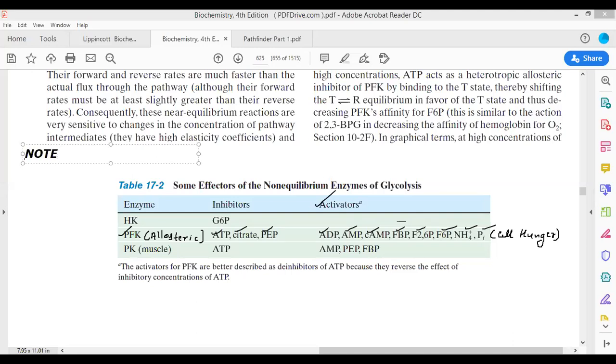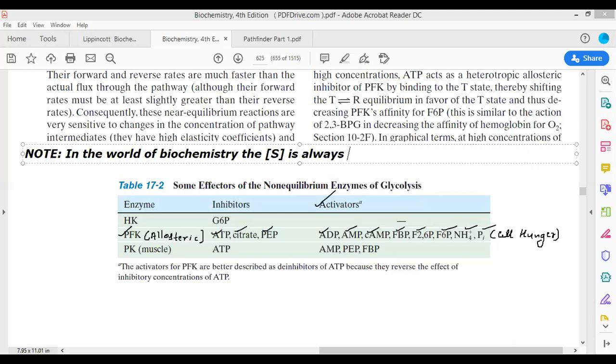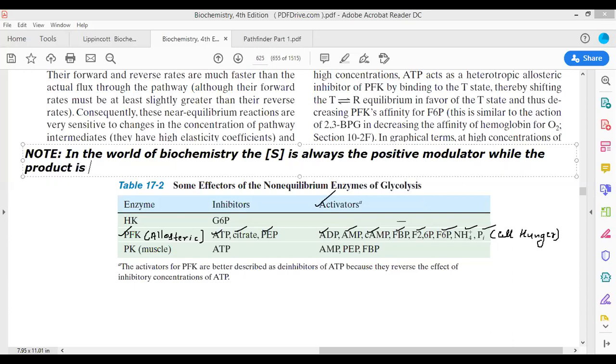Note, in the world of biochemistry, the substrate for the reaction is always its positive modulator, while the product is always the negative modulator for an enzyme catalyzed reaction.